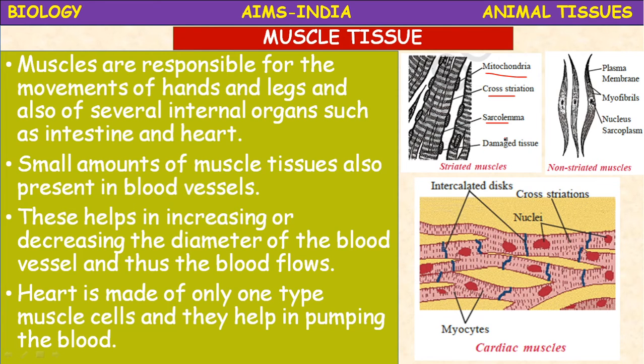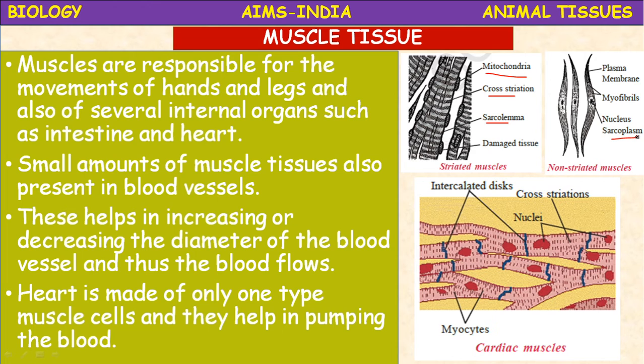If you take smooth muscles, there are no striations. They are also called non-striated muscles. So these are non-striated muscles, or smooth muscles simply. Okay, they possess a plasma membrane, and myofibrils are present, a nucleus and sarcoplasm.